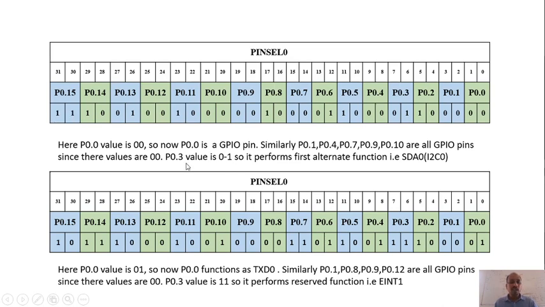So in this example, I have given the P0.3 value as 01. You can see here the P0.3 value is 01. So it performs the first alternate function.